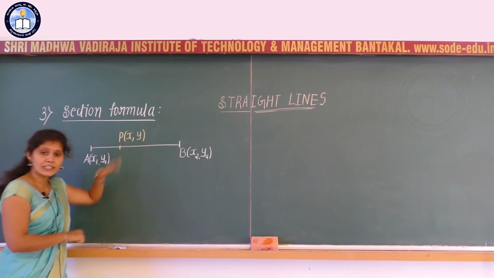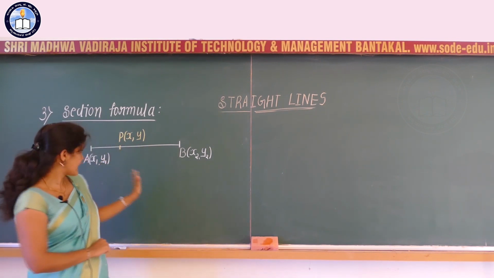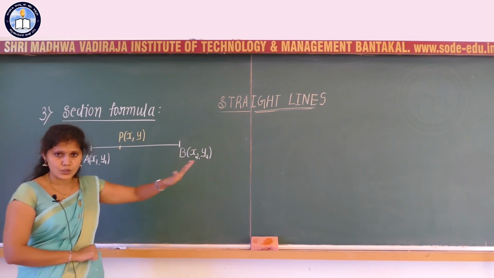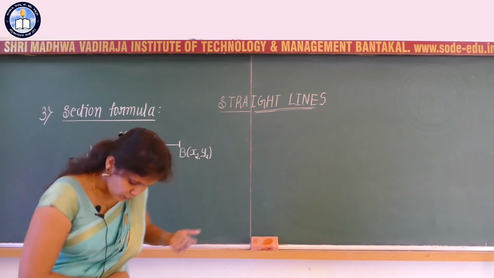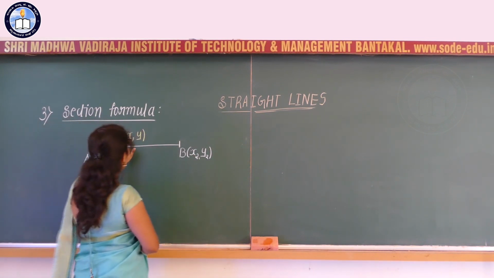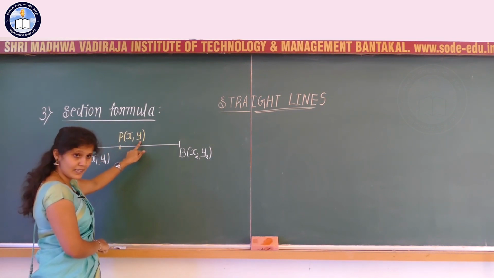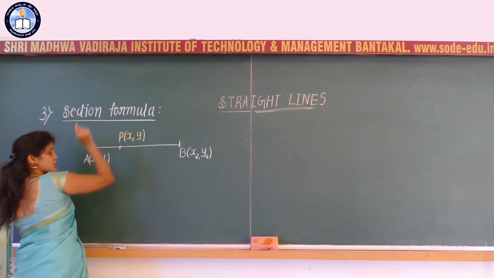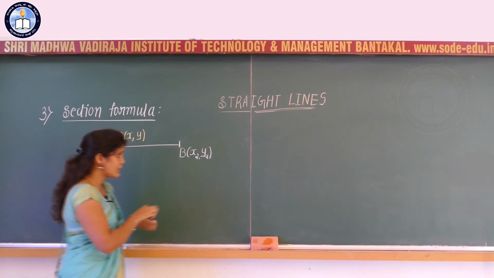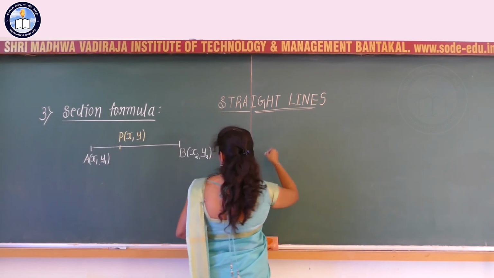We do not know the values of this x and y. x1, y1 are given in the question, x2, y2 are given in the question. In order to find the coordinates of the point P with the coordinates x comma y, we are using this section formula. Clear? So now let me consider some patterns with respect to this.